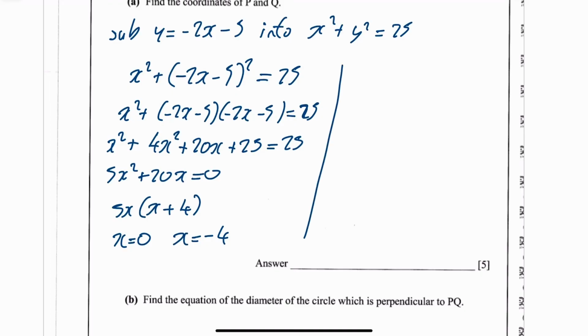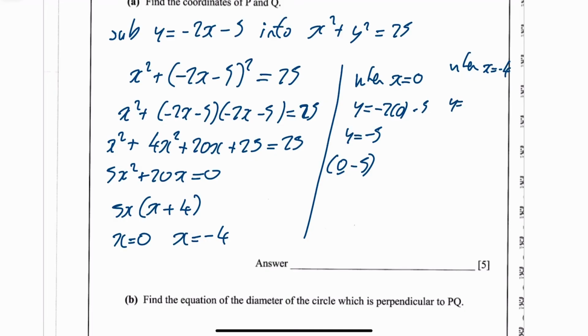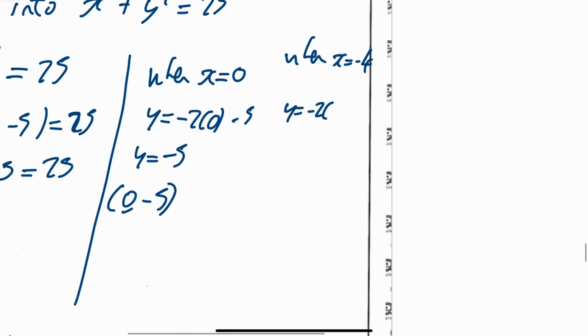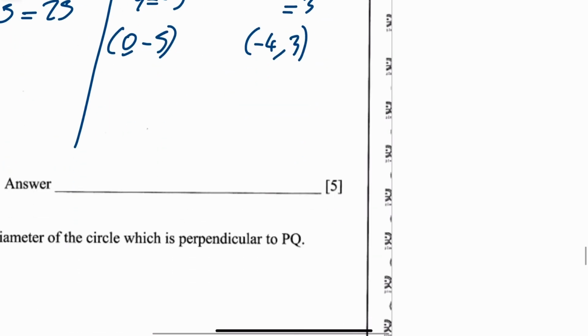So I would just say, when x equals 0, y equals minus 2 times 0 minus 5, so y equals minus 5. So one of your points is 0, minus 5. And again over here, just say when x equals minus 4, your y equals minus 2 times minus 4 minus 5, which is going to be 8 minus 5, which is 3. So another point is minus 4, 3. So let's just make sure you write those in the answer line. 0, minus 5 and minus 4, 3.